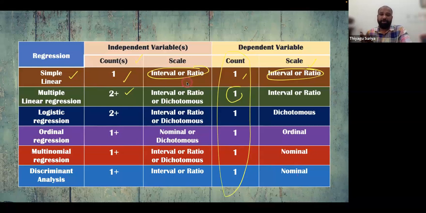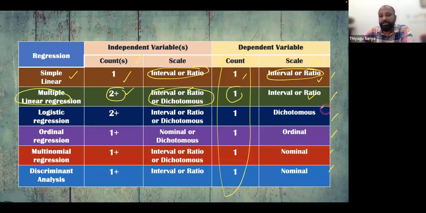Any doubts? And the name of the regression also depends on your dependent variable only. So the dependent variable is more important. Okay, see this. In simple linear regression, only one variable is interval ratio. In multiple linear regression, as already mentioned, your dependent variable should be interval ratio, like continuous. Here there are two or more variables, at least two, that's the reason I put 2 plus, but at least one variable should be continuous, and the other variable may be dichotomous. That possibility is there. At least one should be continuous.